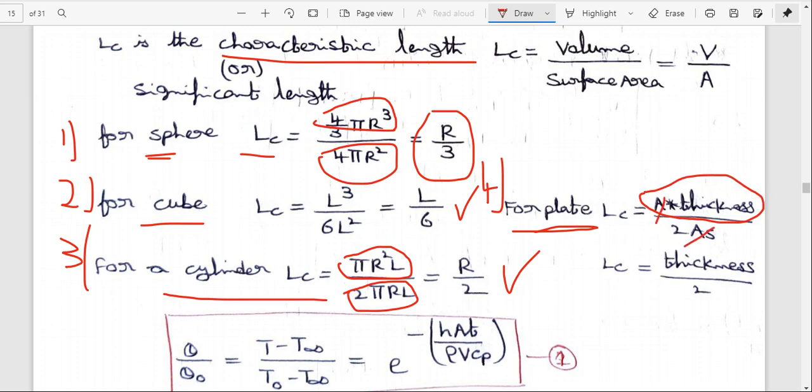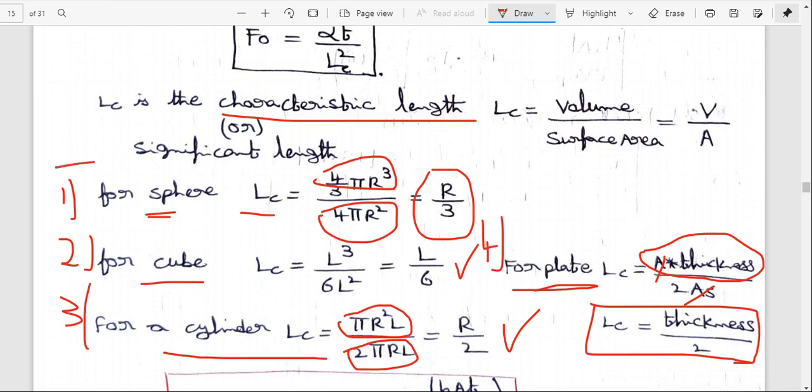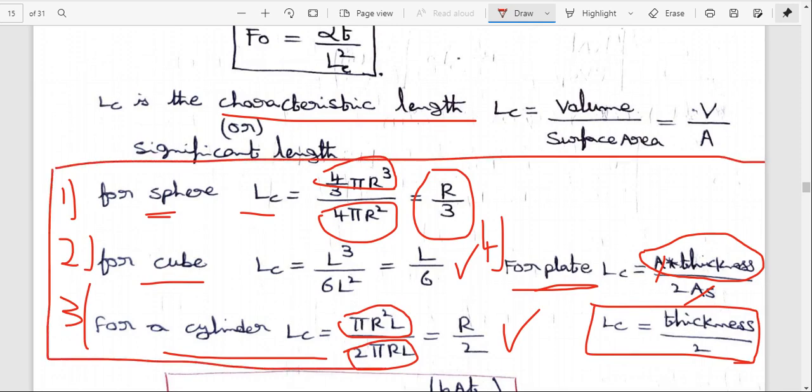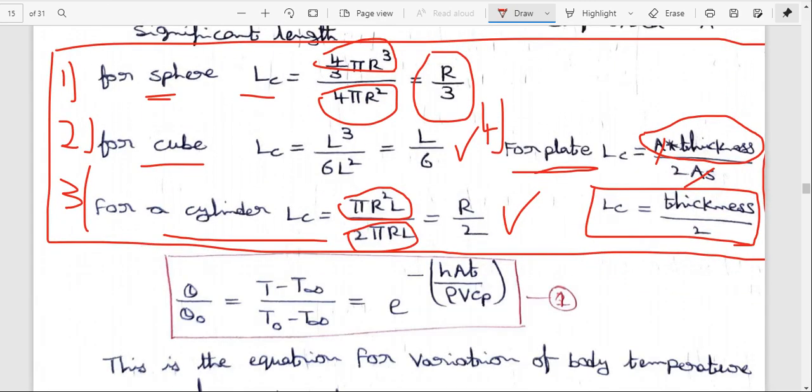That means thickness by 2 is the LC value for flat plates. These are the significant length equations. These 4 formulas are used for calculating the significant length, Biot number and Fourier number problems.